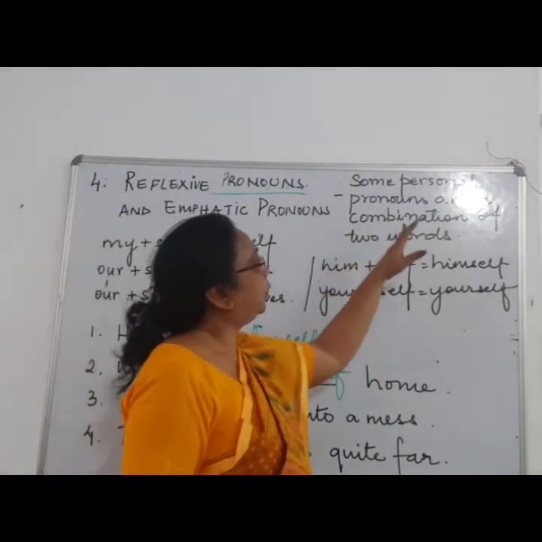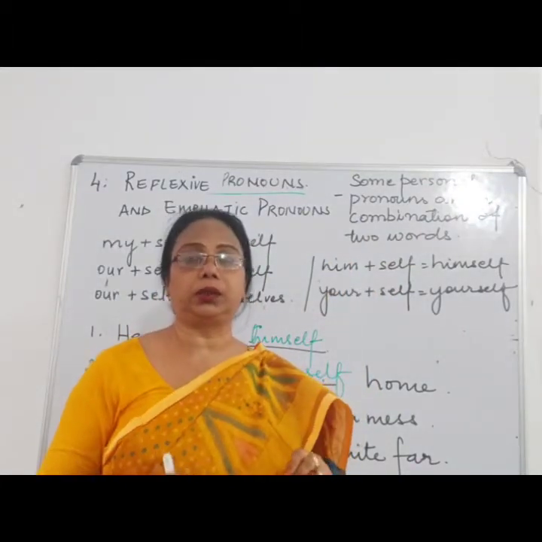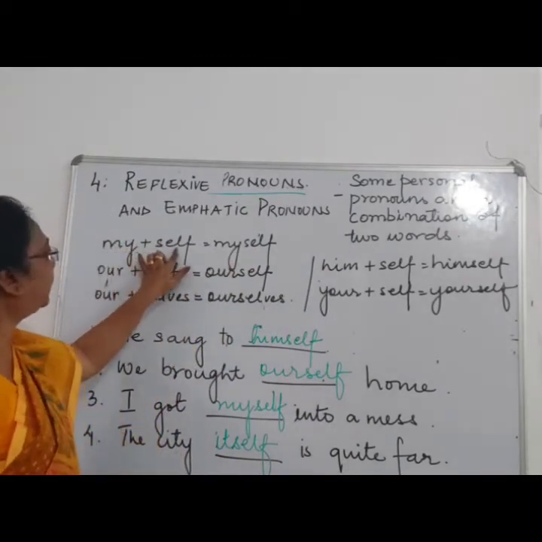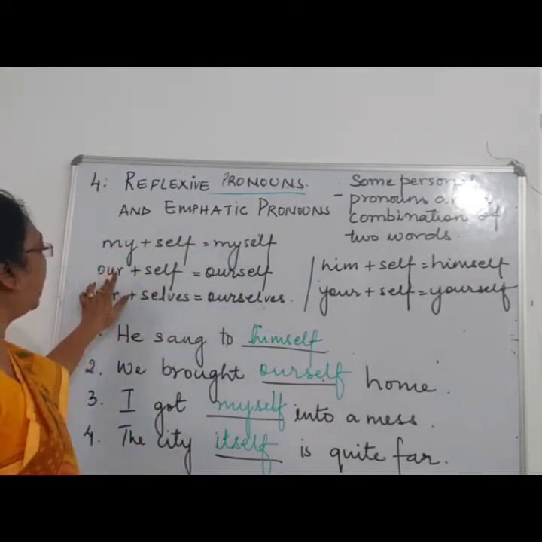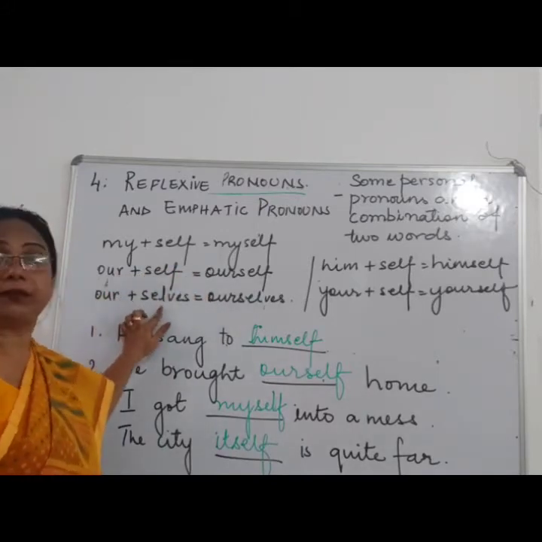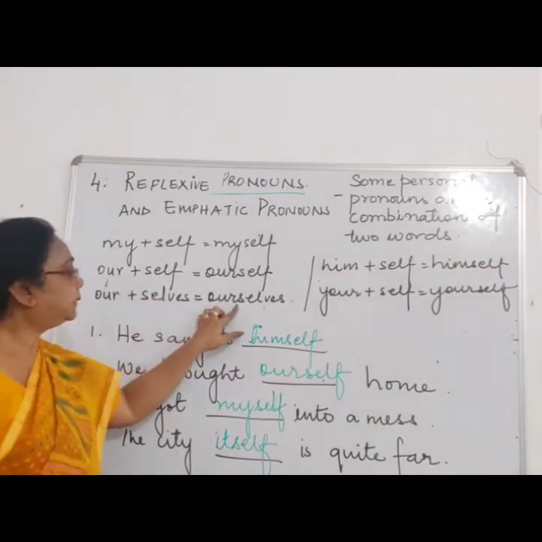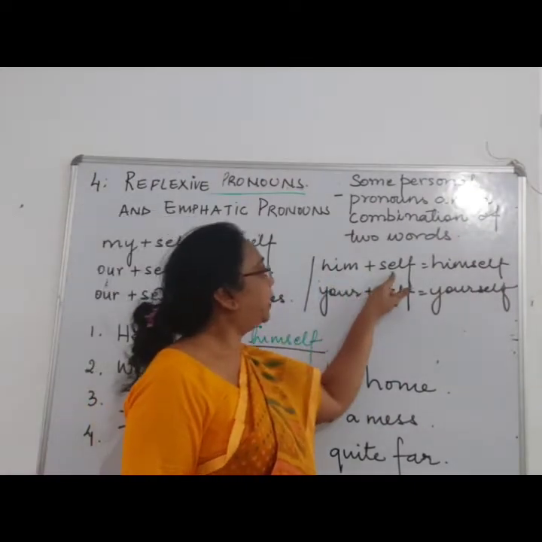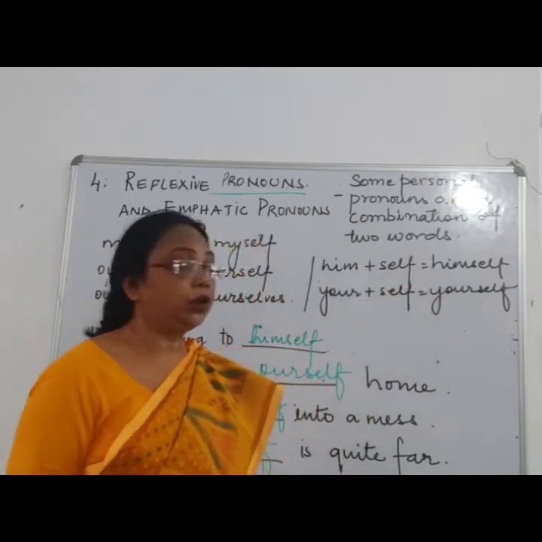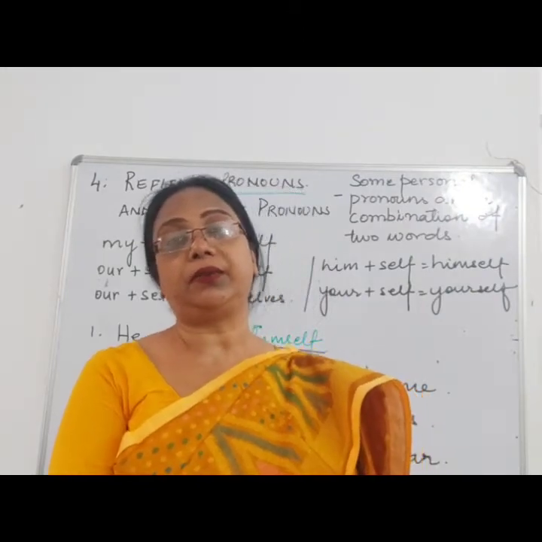When the personal pronoun is combined with self, like my plus self, myself, our plus self, ourself, our plus selves, when there are many ourselves, him plus self, himself, your plus self, yourself, yourselves, itself, herself, right?